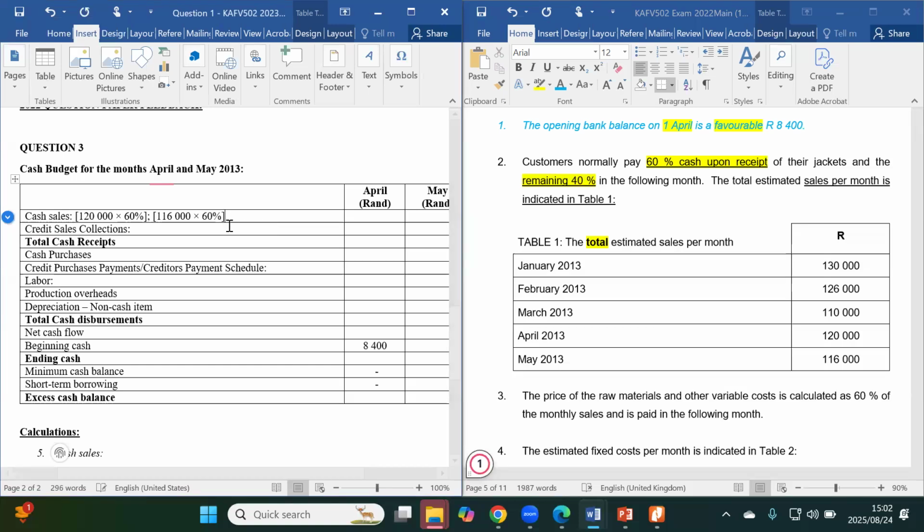Like that. Oh, I don't have my calculator with me today, but I'll try to use my phone to do that calculation. So for the month of April, it's giving us 72,000.